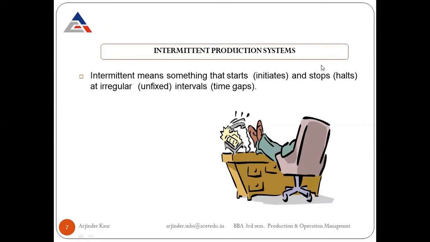So intermittent production system. Intermittent means something that starts and stops at irregular intervals. Working in fits and starts, okay? That is called intermittent. So something gets continued for some time and then suddenly it gets stopped, and then abruptly we start with something else. This is called intermittent.